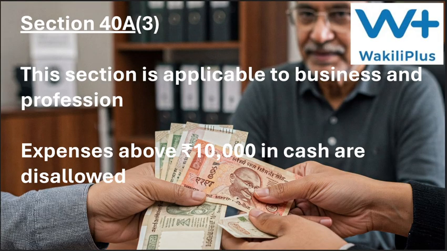The next section that we are going to discuss here is section 40A subsection 3. This section is about expenses incurred by businessmen or professionals. For them, the tax is calculated after deducting the expenses from the income. That is, tax is calculated on the profit or gain. From the income, expenses are deducted, then we get the profit or gain, and only on that the taxes are calculated under the head PGBP, that is, profit and gains from business and profession.